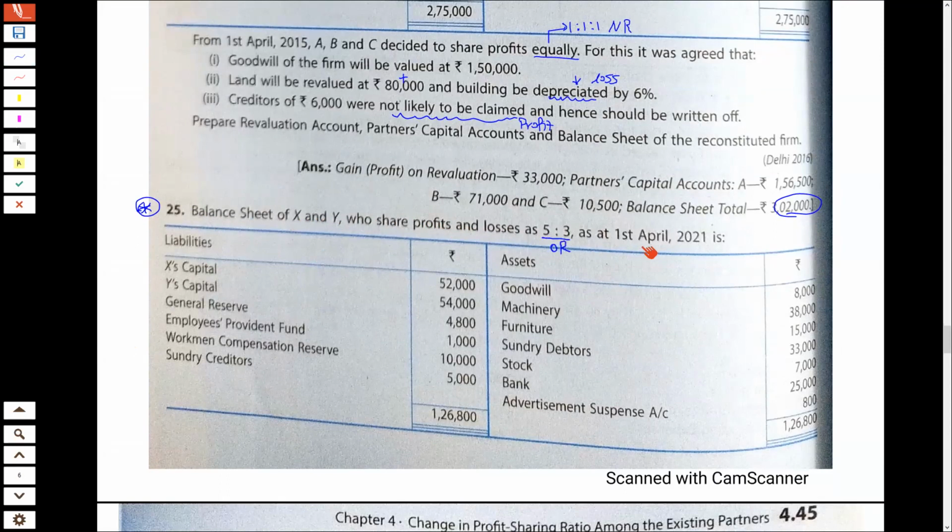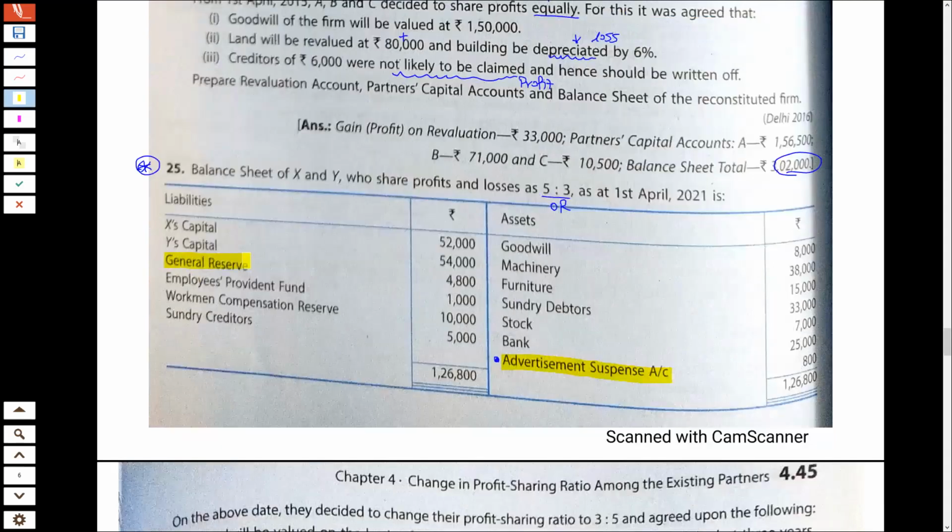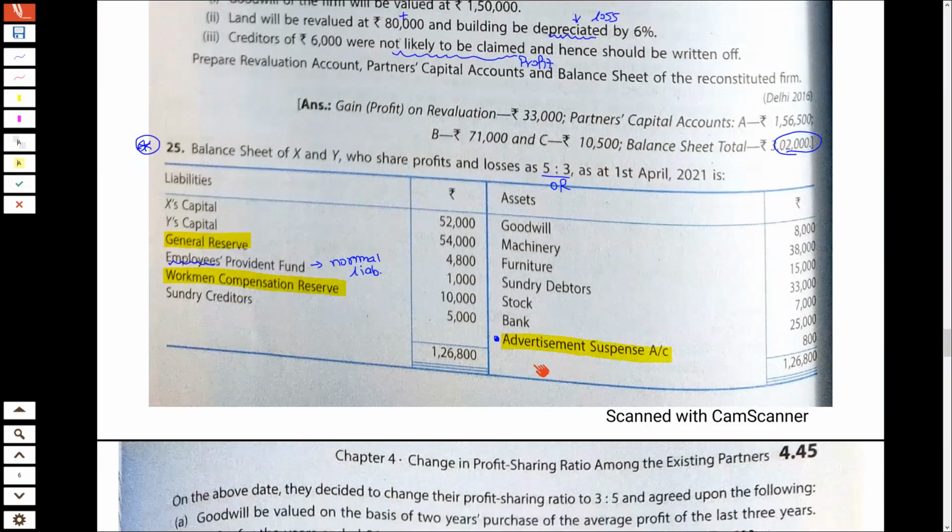Old ratio is given. And in this balance sheet, be careful about advertisement suspense account, which we will distribute among partners, and also be careful about general reserve, which we distribute, and also be careful about workman compensation reserve. Remember, employee's provident fund is a normal liability, we do not have to distribute it. So the yellow ones we will distribute amongst the partners.